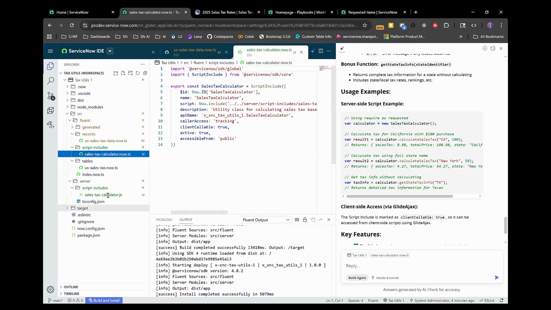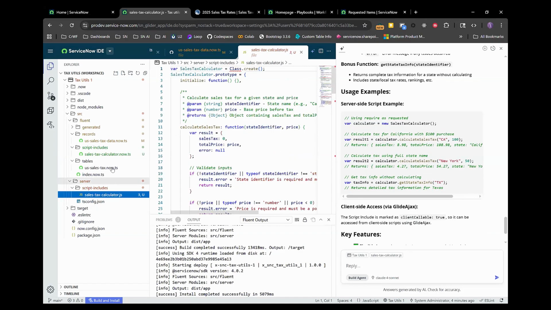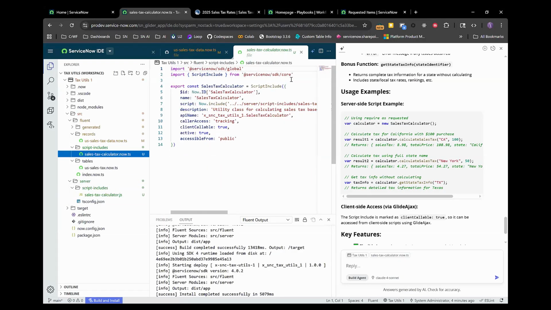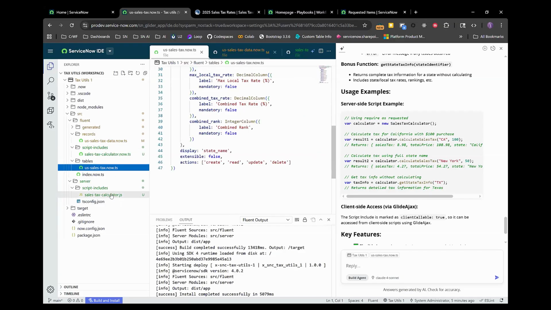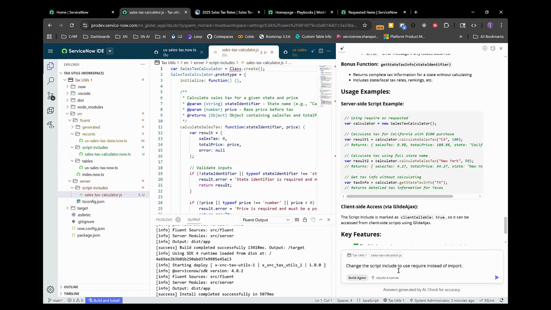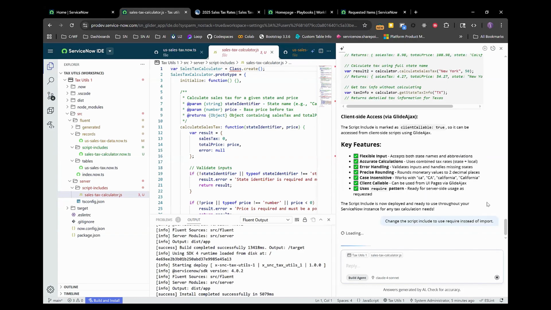But what I'm also going to do is, this is just a good example of where one of the things that we don't really want is to use Build Agent in general to build a lot of things that we don't understand, because it's an accelerator, vibe coding is great. But one of the things here that we really want to prompt it to do is, and I'm going to paste it, we want the script include to use require instead of import. That's just a different way of loading the module. And so this is the way that I prefer it.